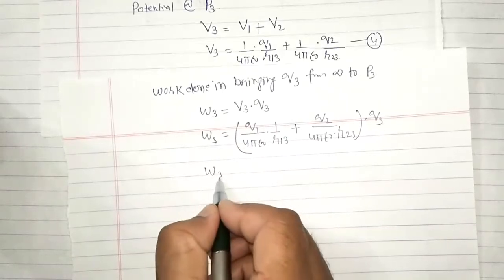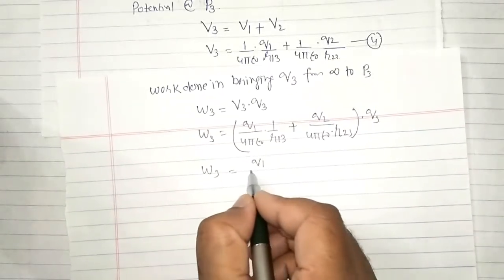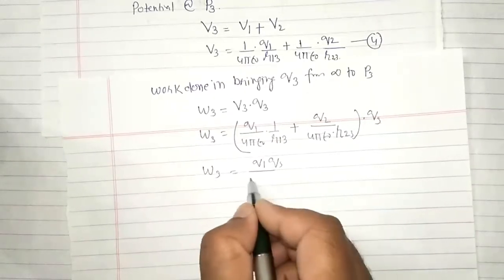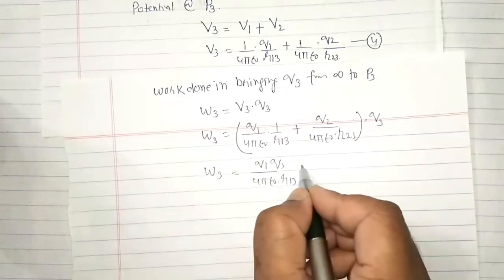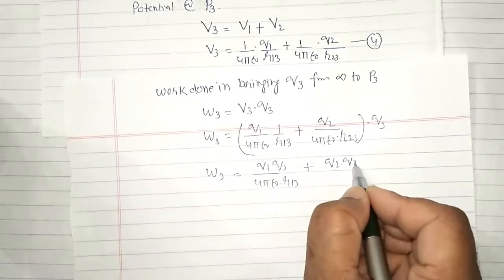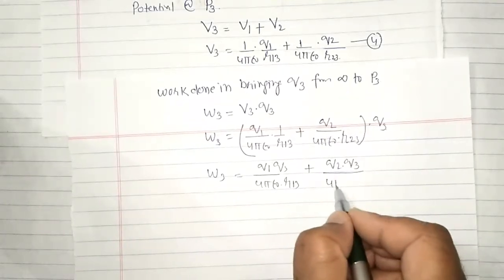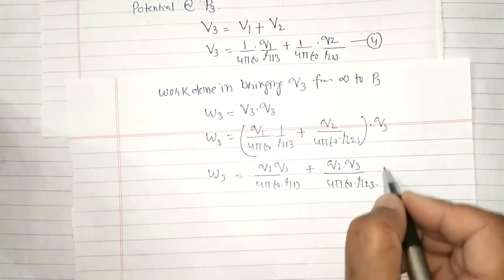So W3 is equal to Q1 Q3 upon 4 pi epsilon naught R13 plus Q2 Q3 upon 4 pi epsilon naught R23.